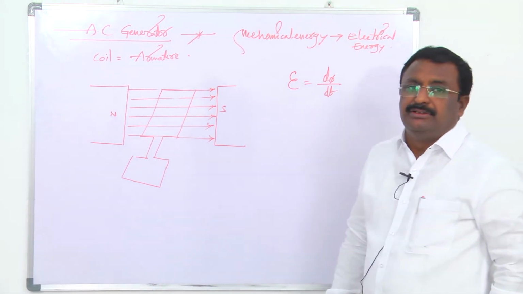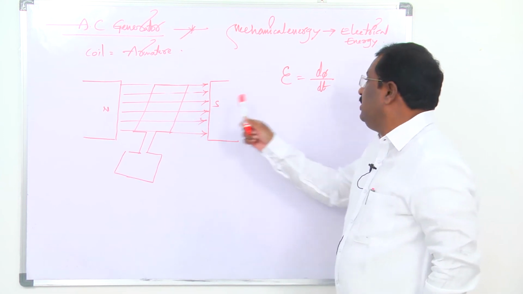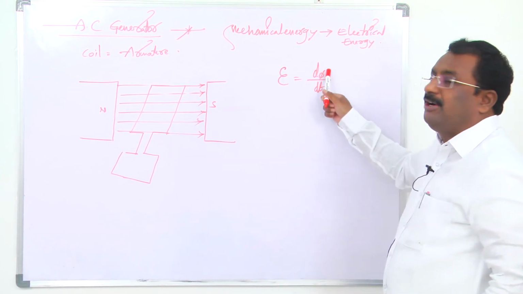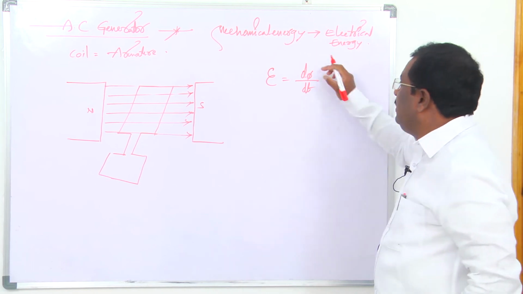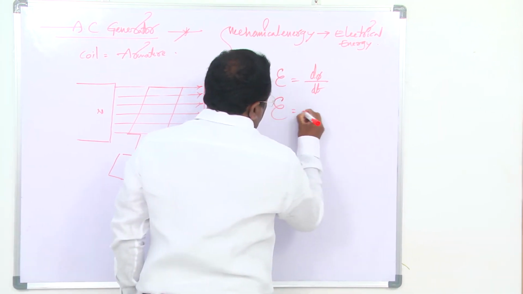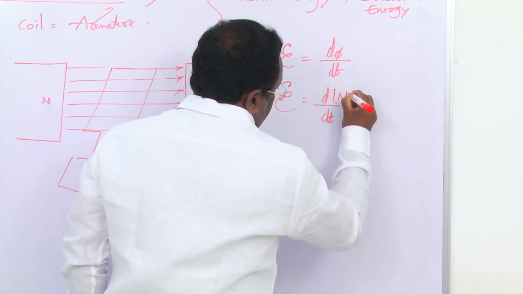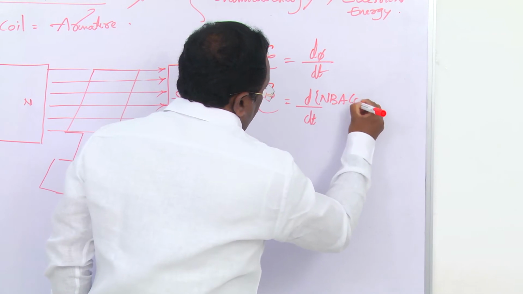According to Faraday's law, the induced EMF is the rate of change of magnetic flux. Here the flux depends on N, B, A cos theta.